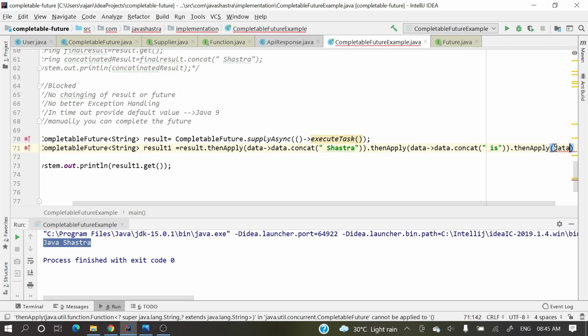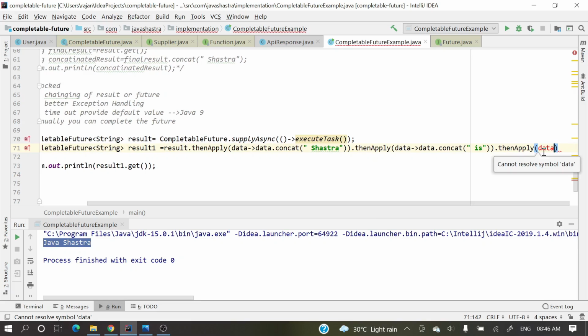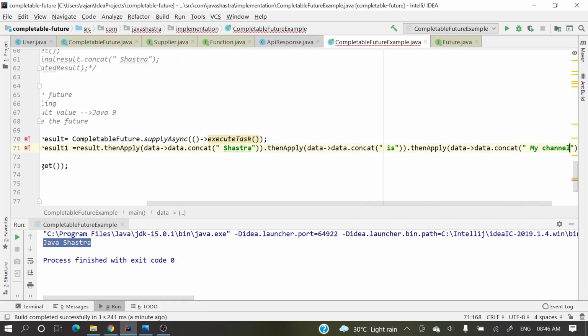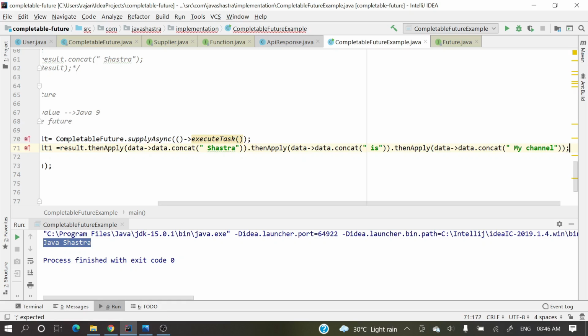You can do it like this, but in Future this provision is not there. Okay, now let's see the result.